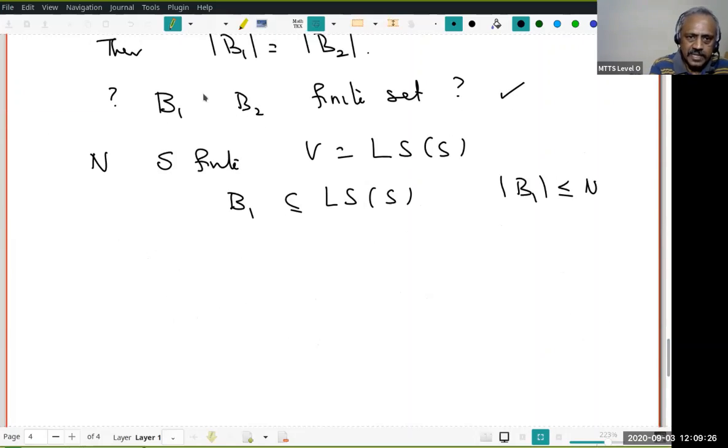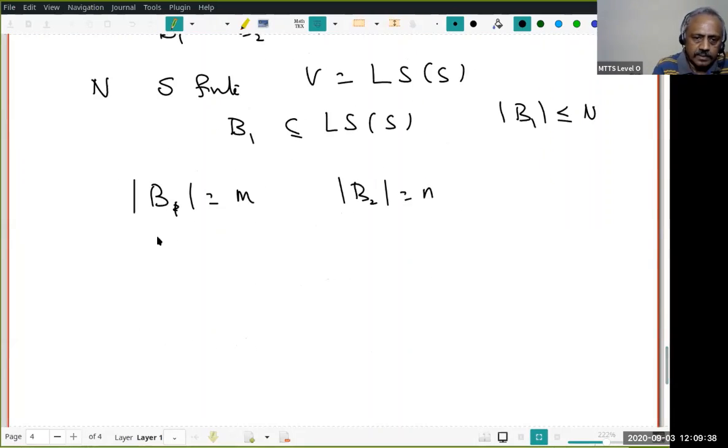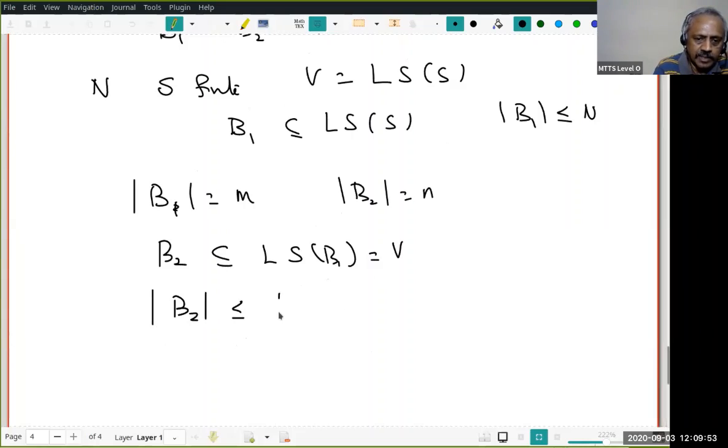But again the same argument. Now let's look at B2. Let us assume the number of elements in B1 is m, and the number of elements in B2 is n. Now notice that B2 is a subset of LS of B1, which is V. Therefore, by the argument above, what do I know? The number of elements in B2 should be less than or equal to the number of elements in B1. Are you following? In place of S, I'm using B1 now.